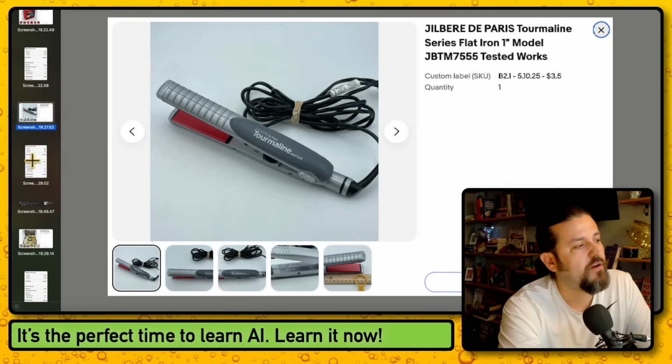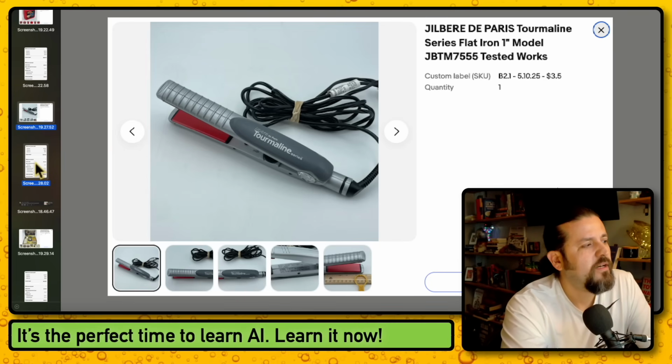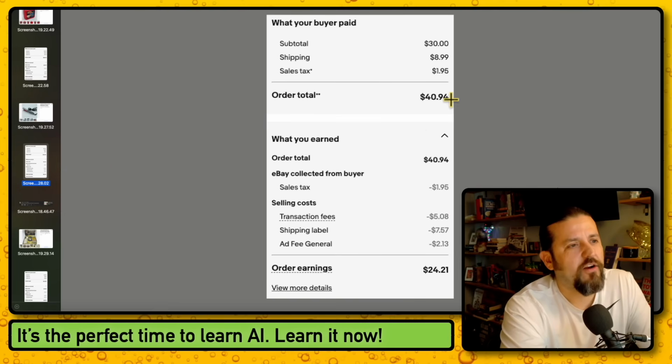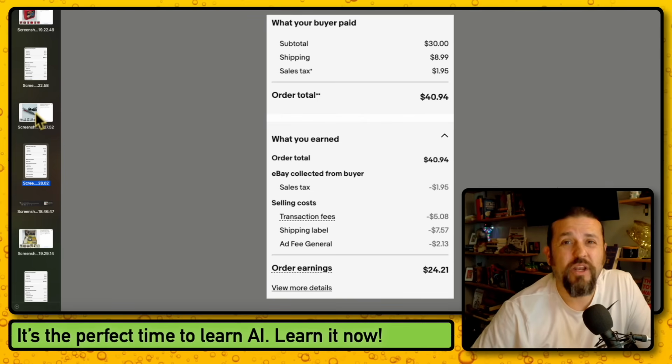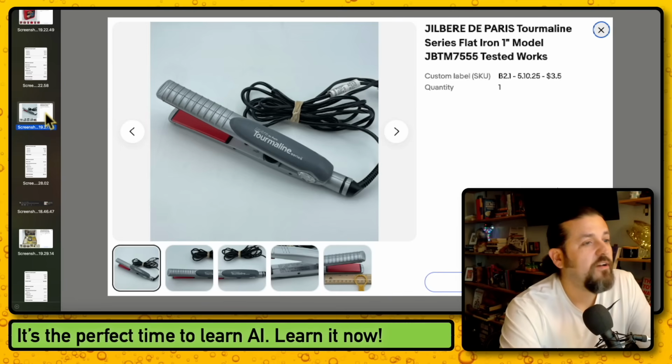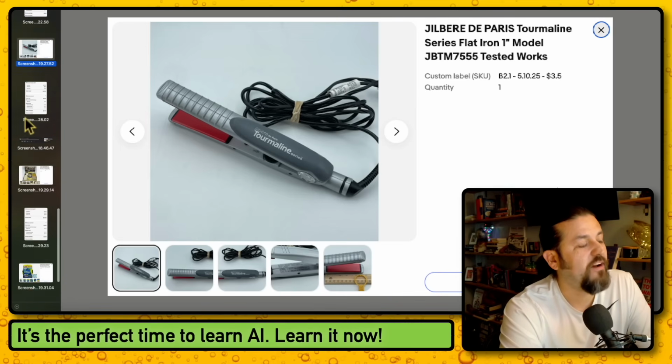And I bought this for $3.50 at Goodwill on half off day because it was like $7. And sold for $30, $8.99 shipping. After fees and everything, I brought home $24.21. That is awesome. So about $21 in profit from that flat iron.